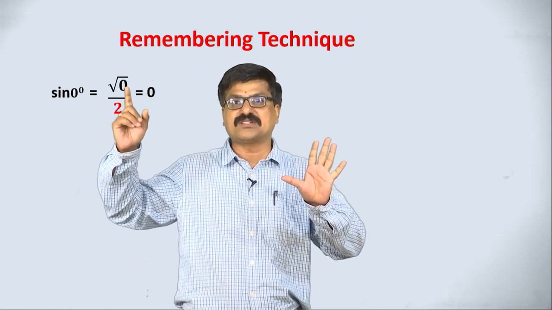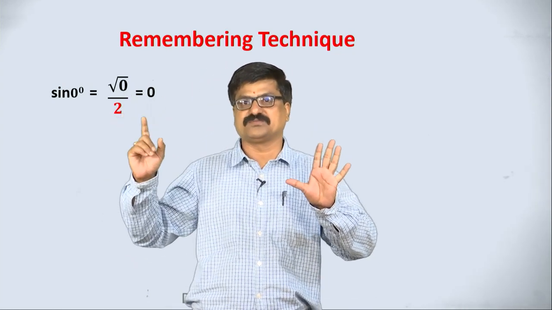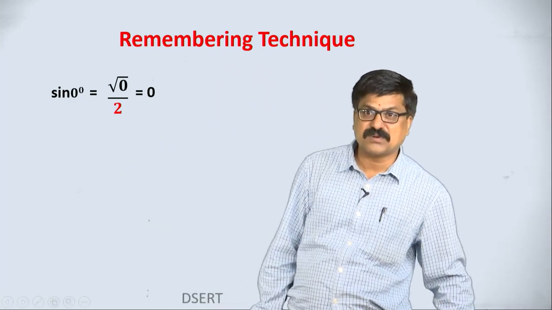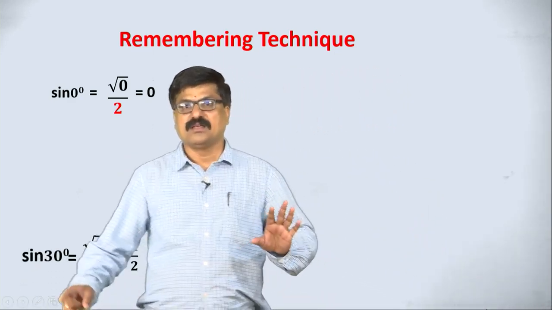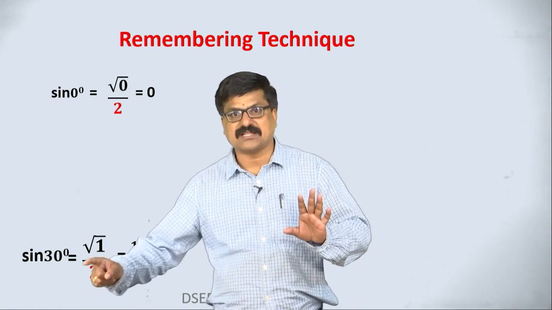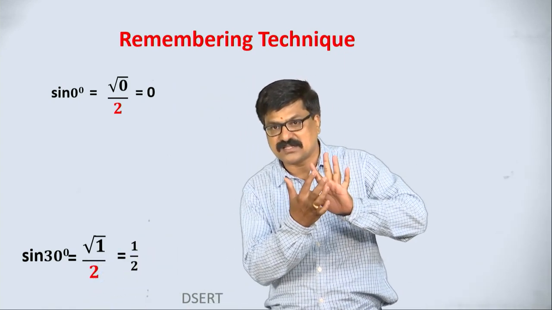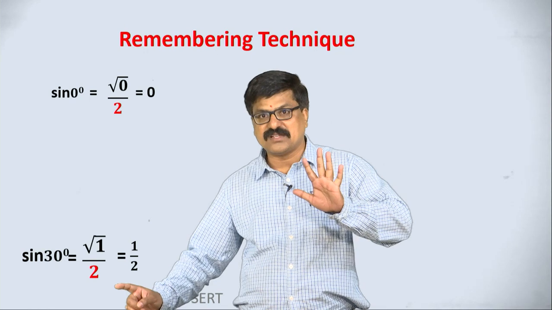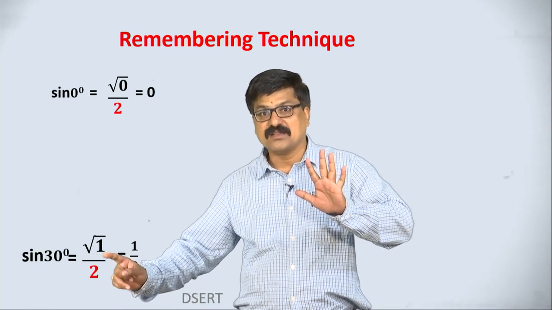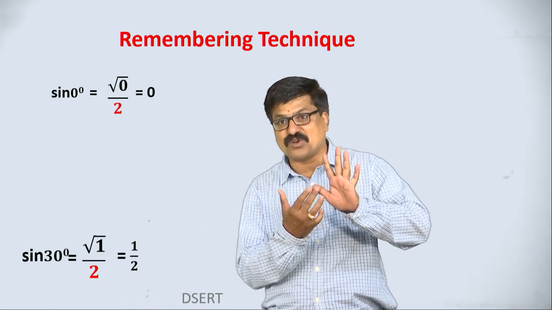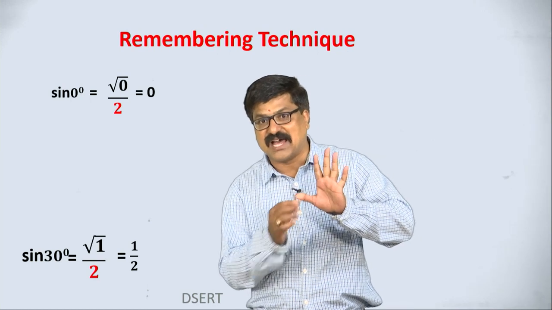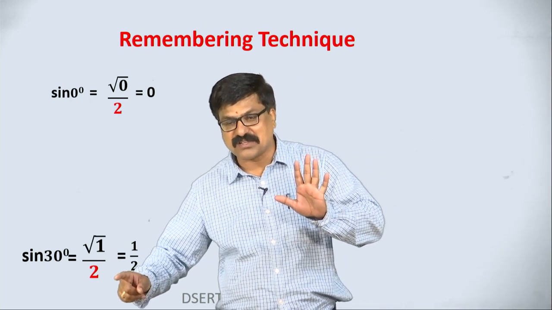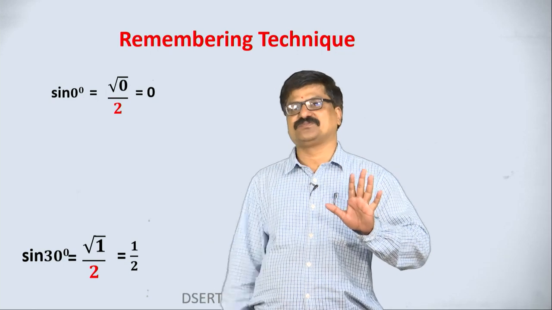Hence that is root 0 by 2, which is 0. See the next one. Sine 30 degree. 2 is in the denominator, root is here. Before this, how many fingers are there? Only 1. Write root 1 by 2, which gives 1 by 2.